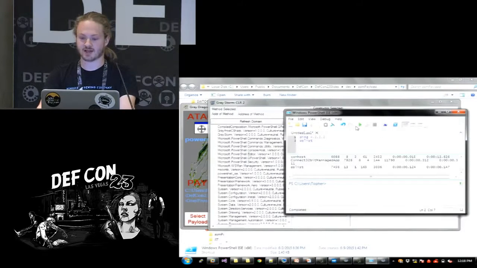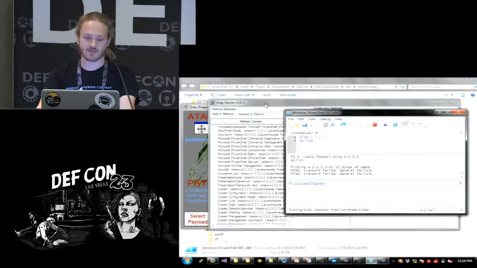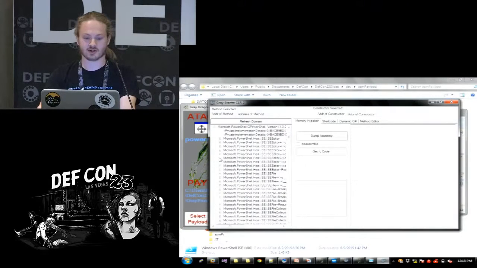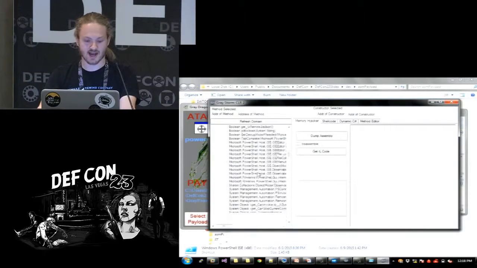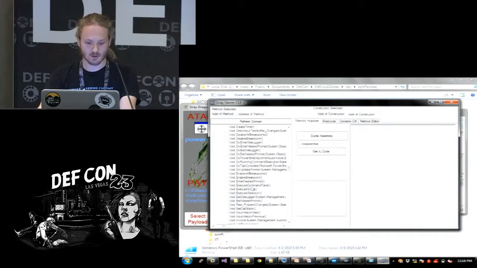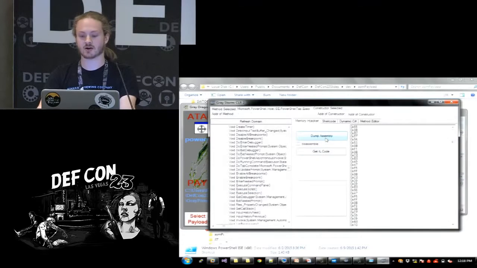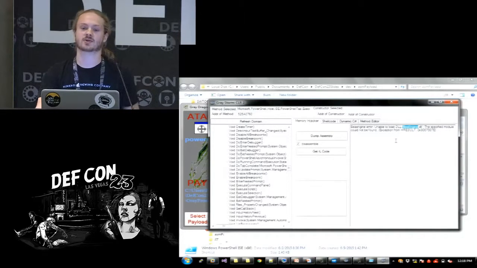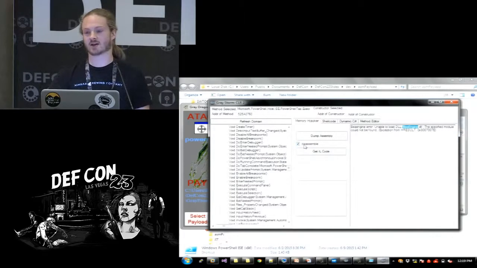So within this application, there's this run script button. So I'm going to go find it. So I know that it's in this Microsoft PowerShell GP PowerShell assembly. And then if I keep pivoting down, there's this thing in PowerShell tab, and it's void execute script. So this method right here, if I dump the assembly, is doing all of that manipulation to actually run whatever's in that text box. I can look at the IL code. I can disassemble it if I wanted to. In order to do that, I'd have to inject a bengine.dll, which is an open source disassembler. But to save time, I'm not going to go through that. You can when you download and use all of these tools for fun.